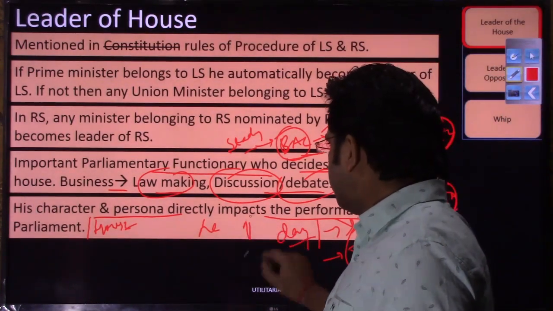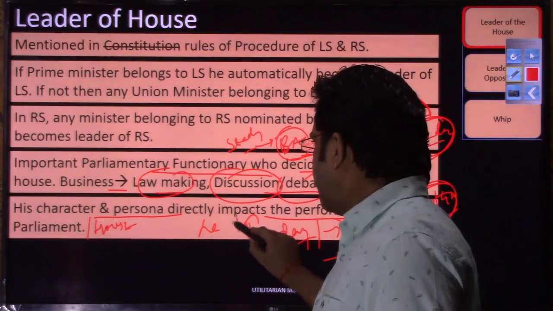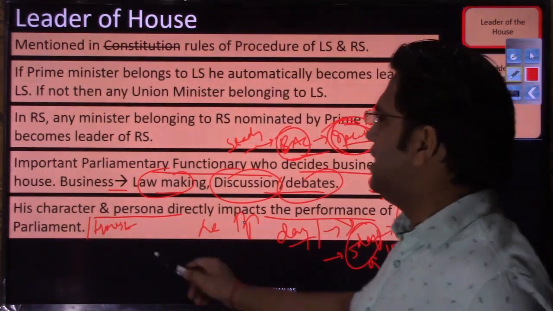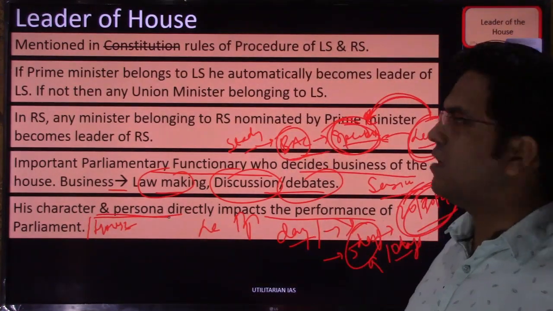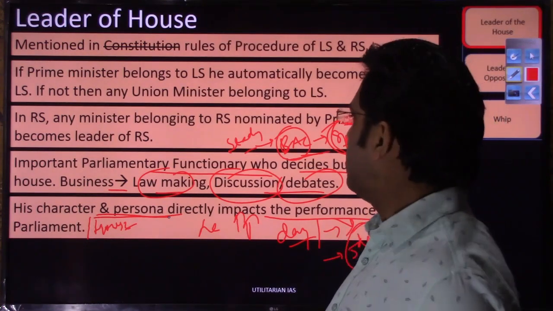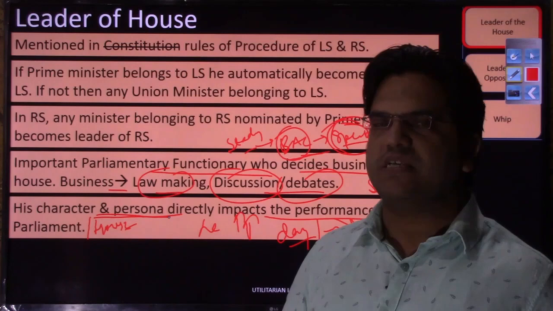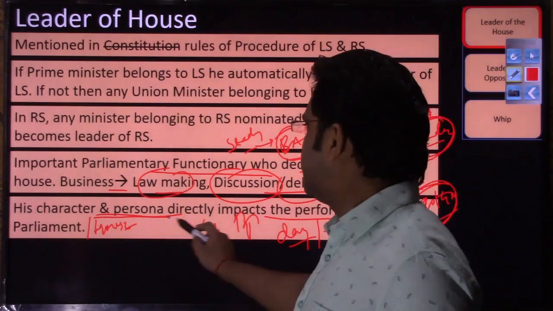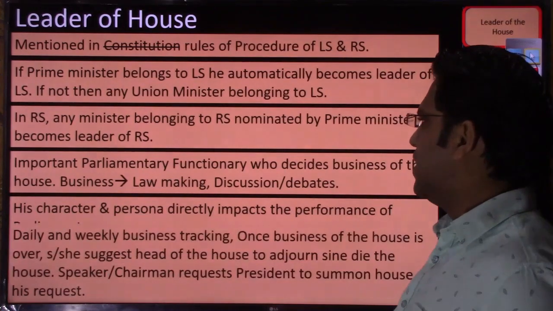The productivity of that house will remain high, utilization of the time will remain high. It ultimately depends on the character and persona of the leader of the house, whether he indulges in political vendetta or has a smooth relationship with the other parties. So his character and persona directly impacts the performance of the parliament.